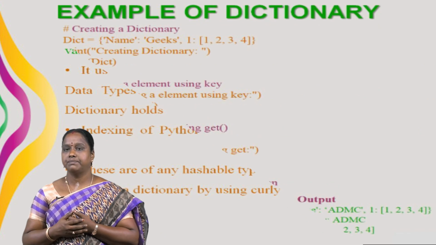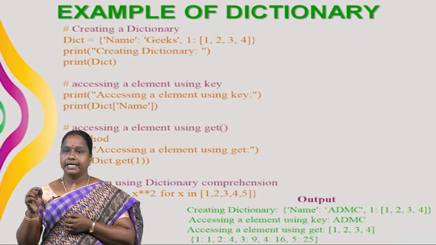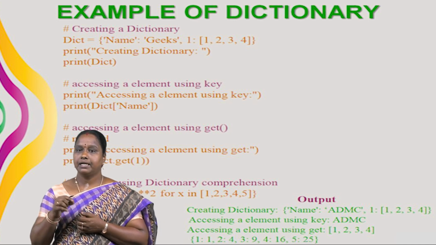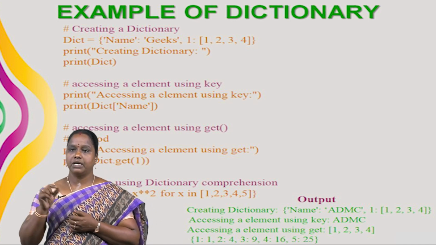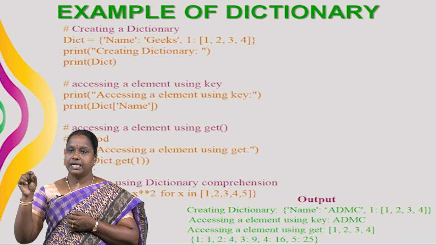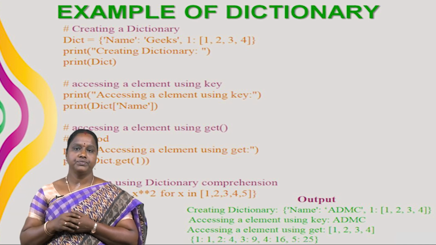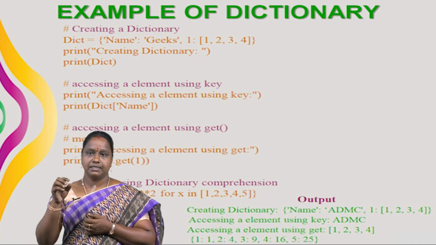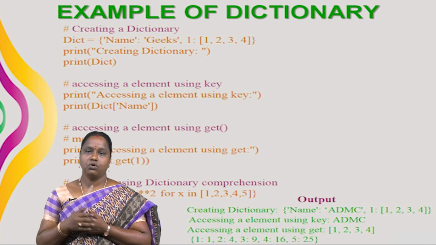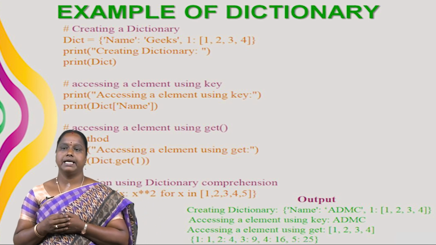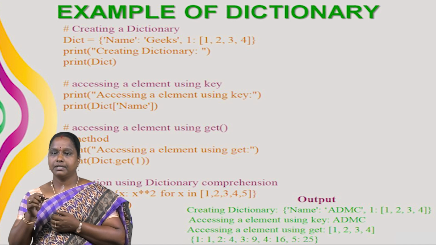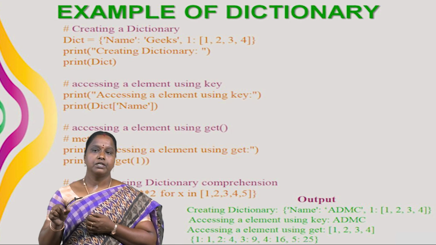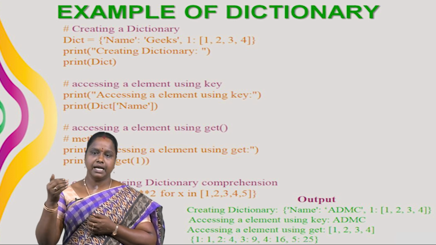Here we see some of the examples for dictionary. First of all, we create a dictionary. DICT is the name for dictionary. Here for name we assign the value A.D.M. College. For 1 we assign the values 1, 2, 3, 4. Next print creating dictionary. Print DICT, that is the dictionary name. We see the output. And next one is accessing an element using key. Here print DICT of name. Name is nothing but the index name. So we have the A.D.M. College as we see in the output.